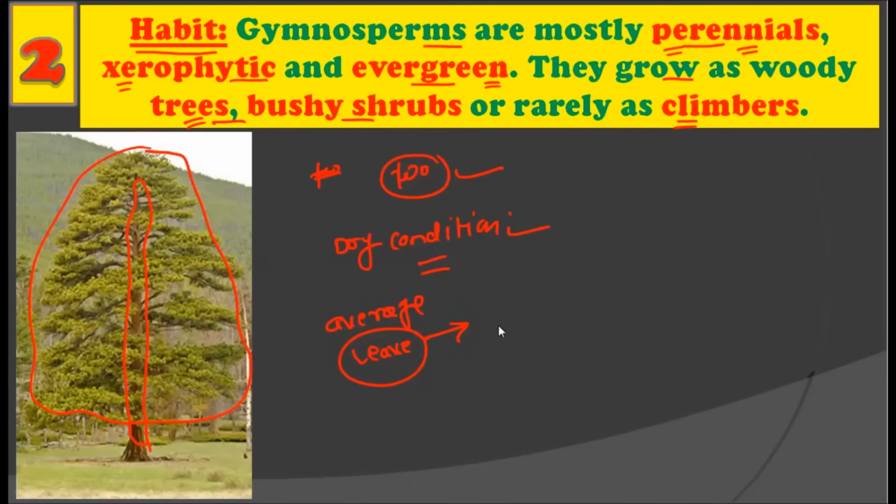Shrubs are comparatively very low in height as compared to the trees. All right. So some gymnosperms are also shrubs, while rarely the gymnosperms can also be climbers. All right. So you should note this. Rarely there are some gymnosperms which also have a climber habit.